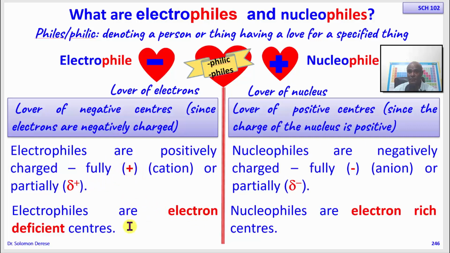While electron rich can have a full negative charge, making it very rich, or a partially negative charge, making it reasonably electron rich. So at the end of the day, electrophiles and nucleophiles love one another. That is the basis of the reaction between nucleophiles and electrophiles that results in bond formation in polar reactions, the most common, the most abundant reaction in organic molecules.